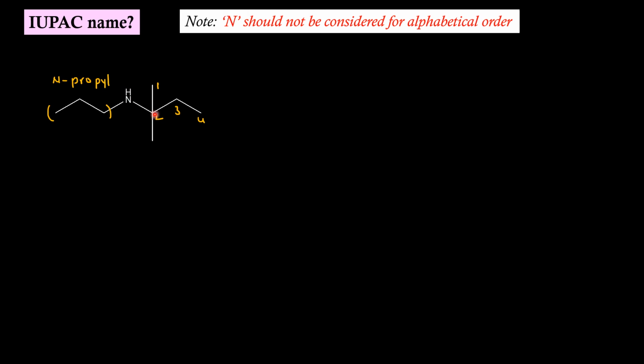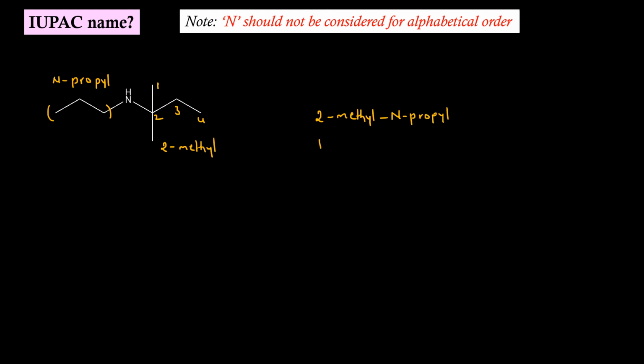The name of this substituent will be 2-methyl. Arranging the prefixes in alphabetical order gives us the secondary prefix as 2-methyl, N-propyl.